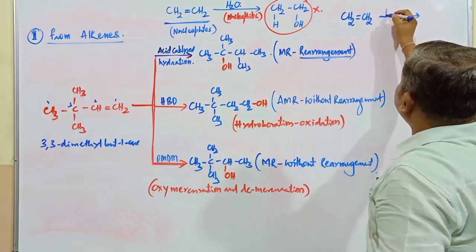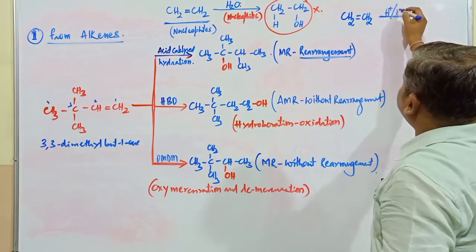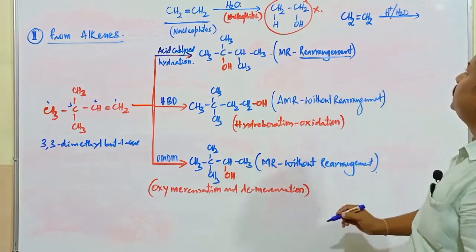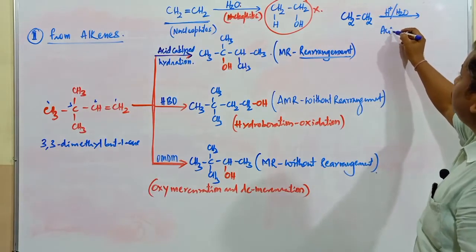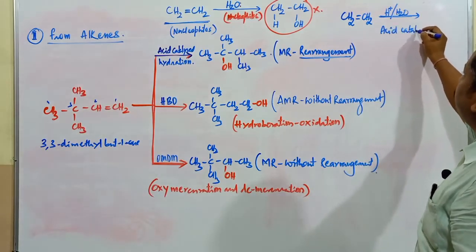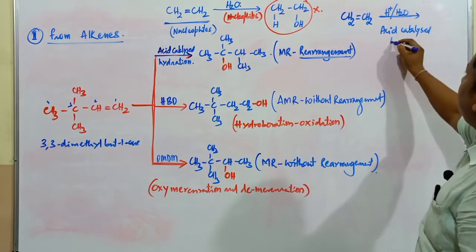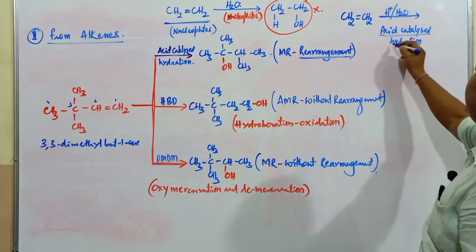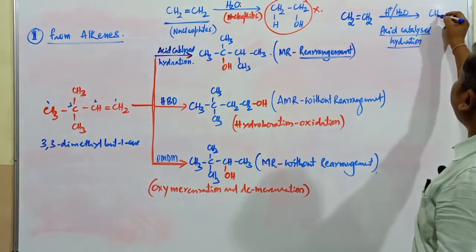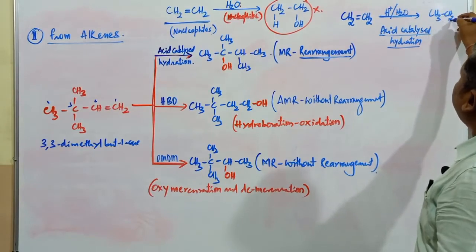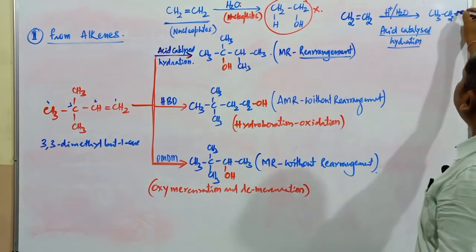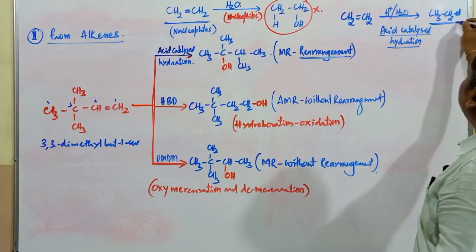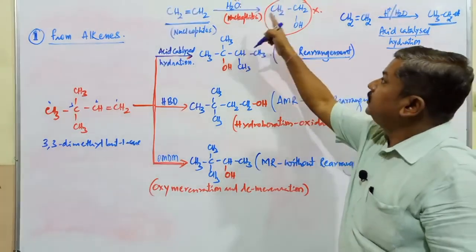if the reaction takes place in presence of H+, that is acid catalyzed hydration. If you carry out hydration in presence of an acid, there is definitely formation of the alcohol, that is CH3CH2OH. So what is the difference between this reaction and this reaction?